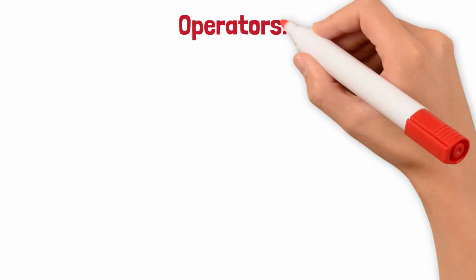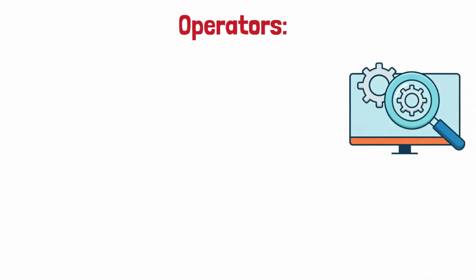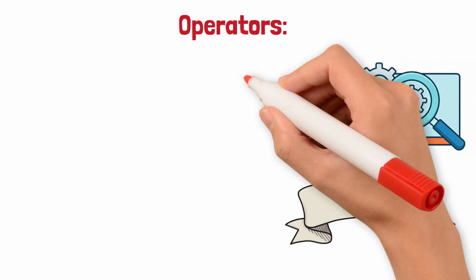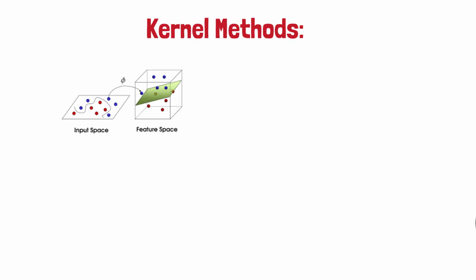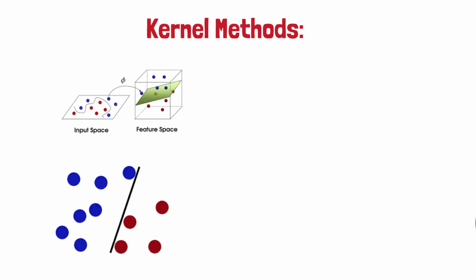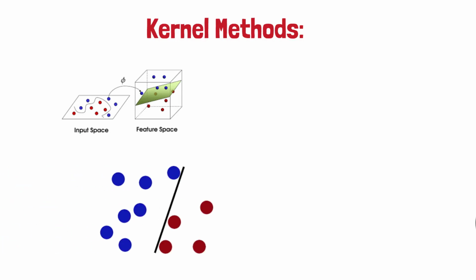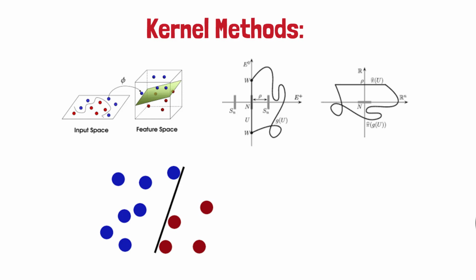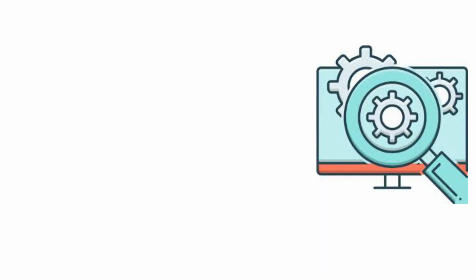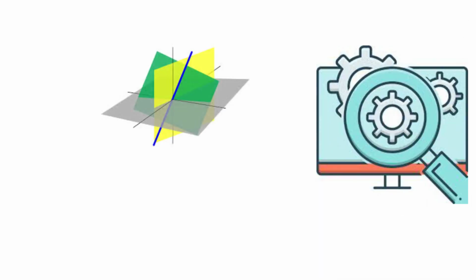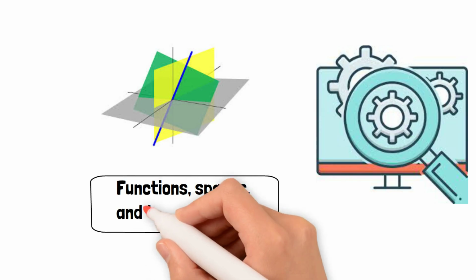Operators. In functional analysis, instead of matrices acting on vectors, we study operators acting on functions. These generalize the idea of transformations to infinite dimensions. Kernel methods. In machine learning, kernel tricks allow algorithms like support vector machines to operate in high or infinite dimensional spaces, powered directly by functional analysis. In short, functional analysis is infinite dimensional linear algebra, the language of functions, spaces, and transformations.